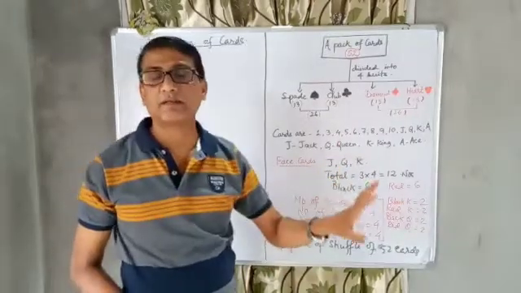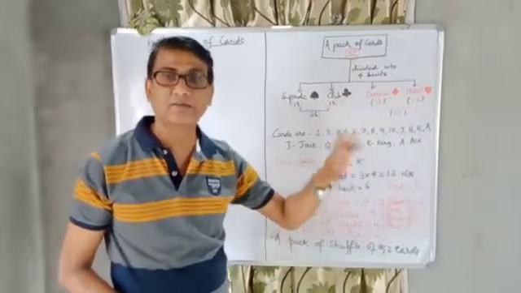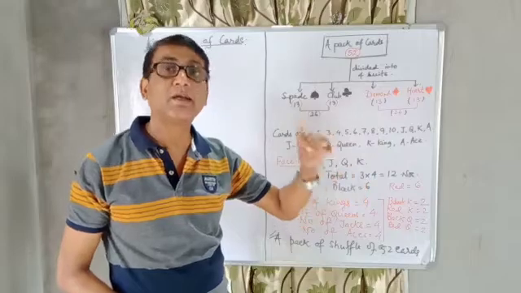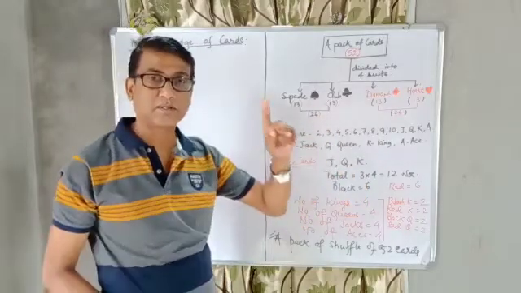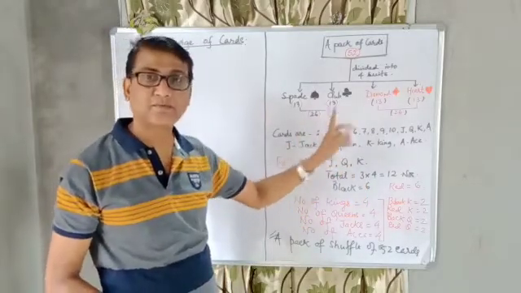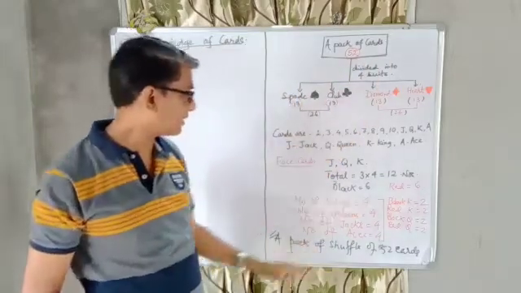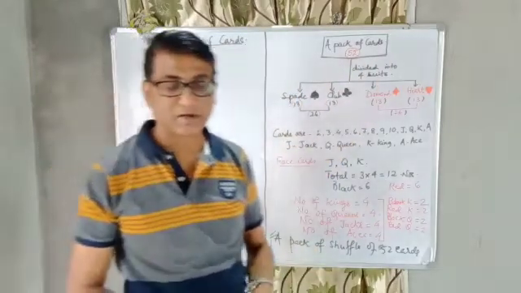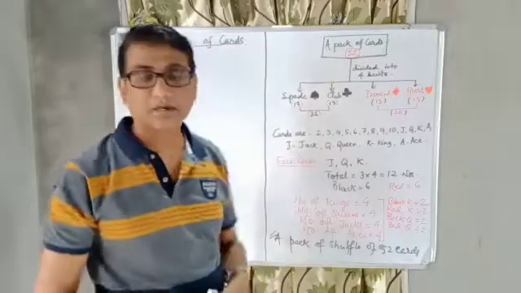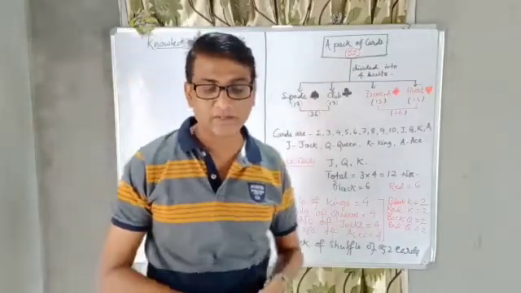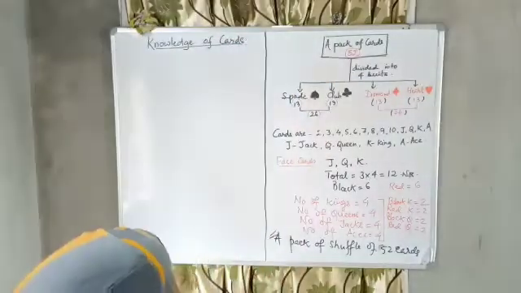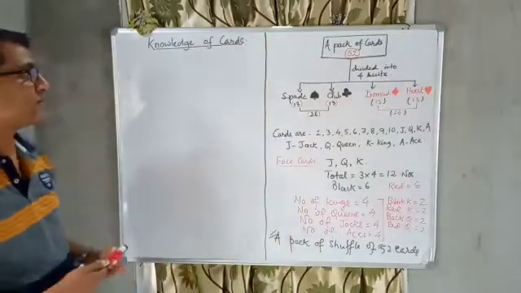How many kings are there? 4 kings, 4 queens, 4 jacks, 4 aces. Each number has 4 cards. 2 is also 4, 3 is also 4. Okay, in this way we get this concept of the cards. Now how can we use this knowledge to solve the problem?